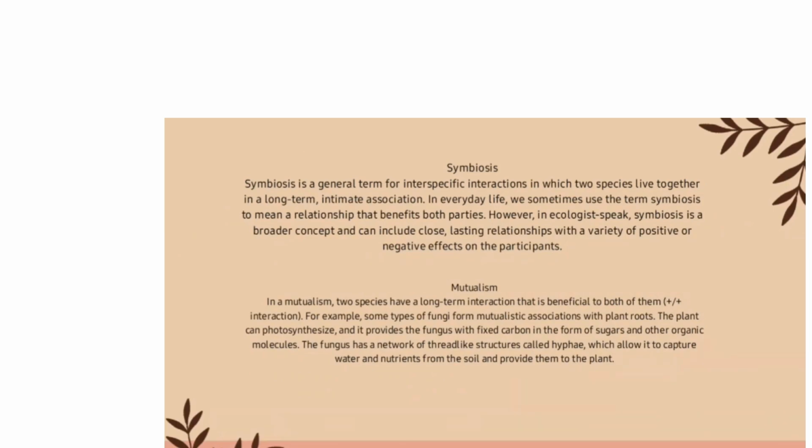Next, symbiosis. It is a general term for interspecific interaction in which two species live together long term in an intimate association. Next, mutualism. In mutualism, two species have a long-term interaction that is beneficial to both of them. An example of mutualism is some types of fungi that form a mutualistic association with plant roots. The fungus has a network of thread-like structures called hyphae, which capture water and nutrients from the soil and provide them to the plant.